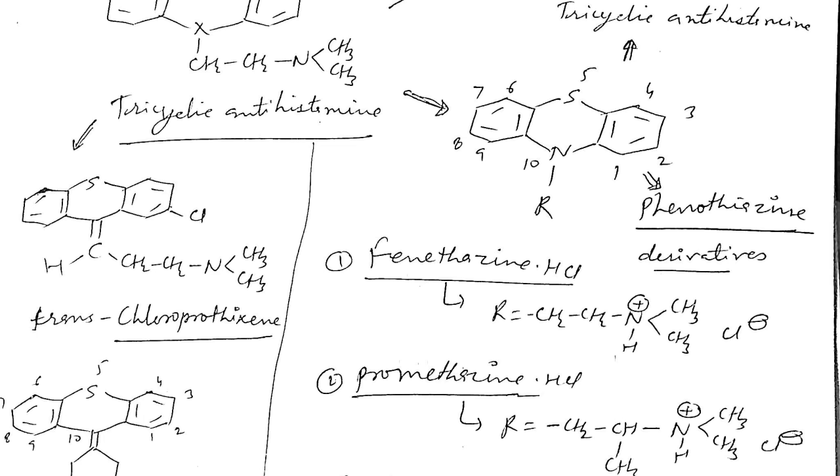Look at the side chain, the quaternary ammonium salt. Both should be separated by only a two-carbon chain, like an ethylene group, not more than two carbons. If you increase the ethylene group to a propylene or butylene group, then what happens? The antihistaminic activity will definitely reduce, and the CNS activity will increase.